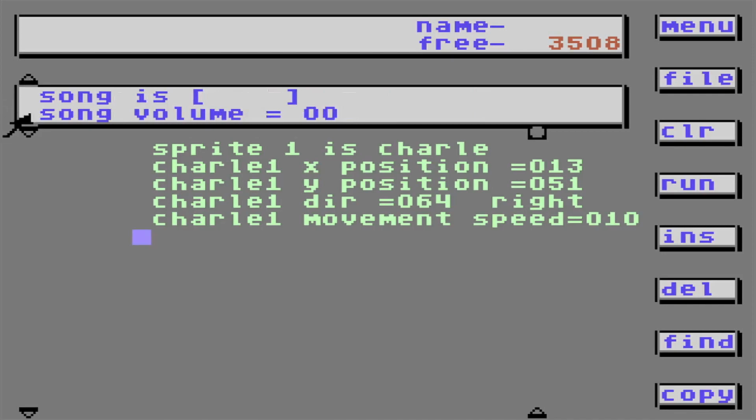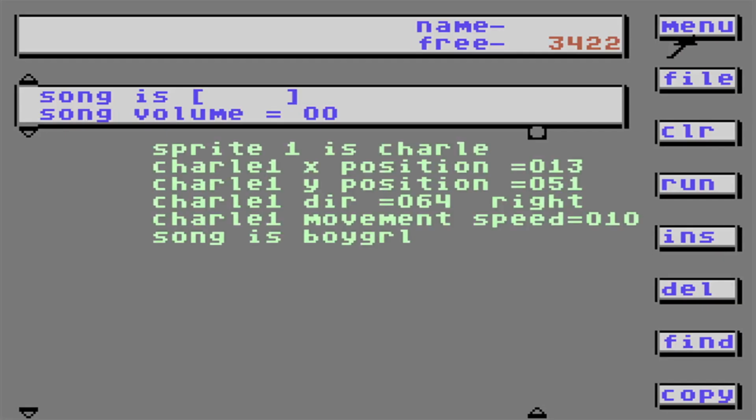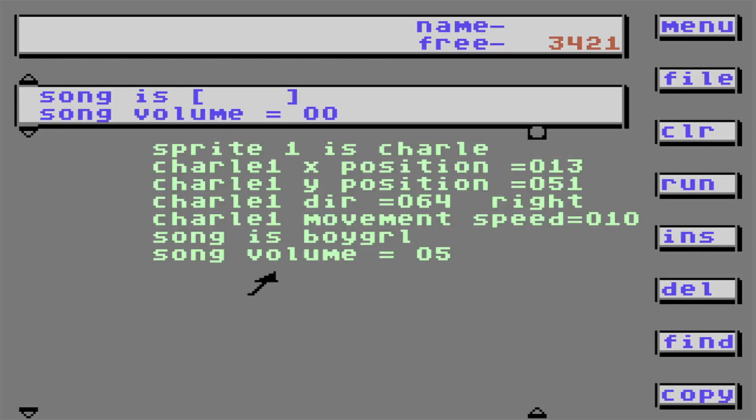Let's add a song. Song 1 is Boy Girl Song. Let's have a listen. All right, let's change the volume of the song. It's quieter. Now it's louder.